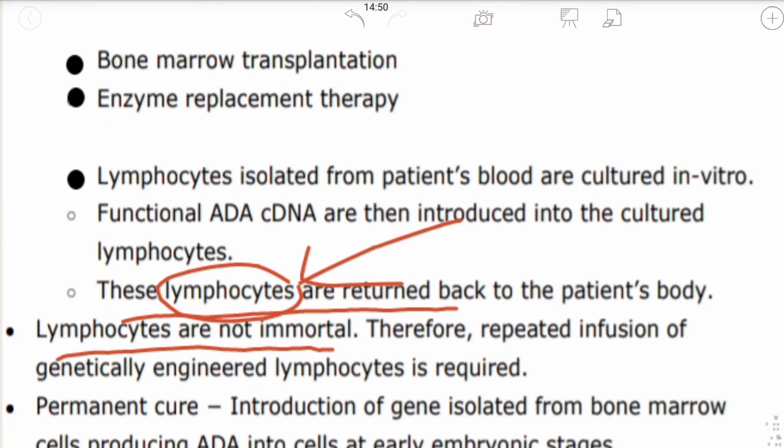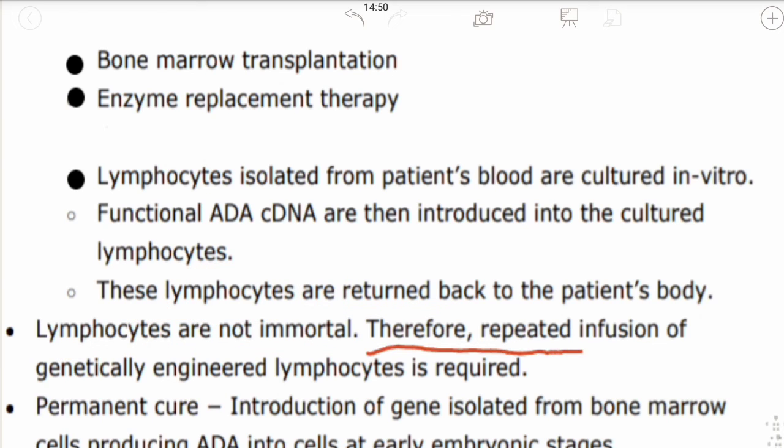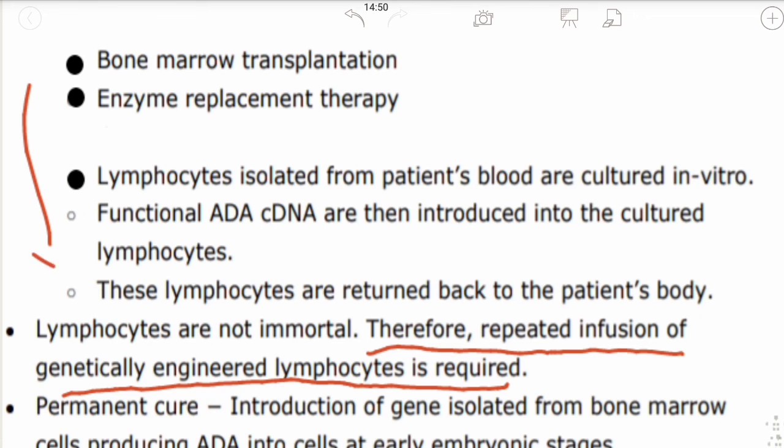Lymphocytes are not immortal. When the lymphocyte dies, the gene also dies. The ADA gene also dies because the lymphocyte lifespan is fixed. Therefore, repeated infusion of genetically engineered lymphocytes is required. As I said earlier, these processes are temporary and require a continuous process. So insertion of genetically engineered lymphocytes is required in such cases.